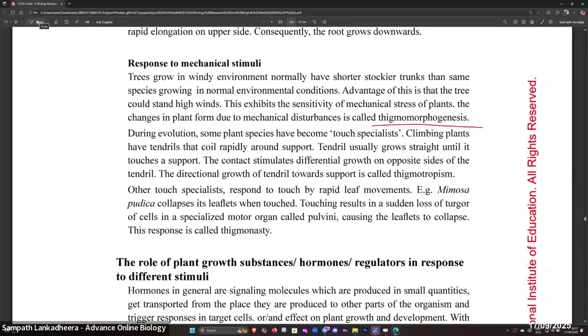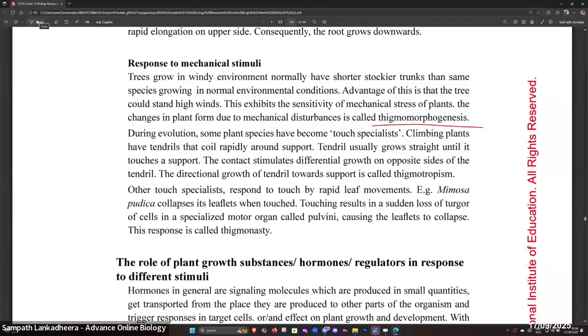During evolution, some plant species have become touch specialists. Climbing plants have tendrils that coil rapidly around a support. Tendrils usually grow straight until they touch a support. The contact stimulates differential growth on opposite sides of the tendril.